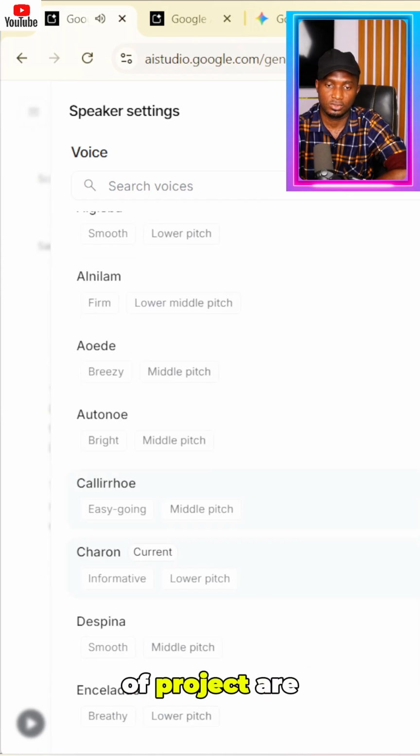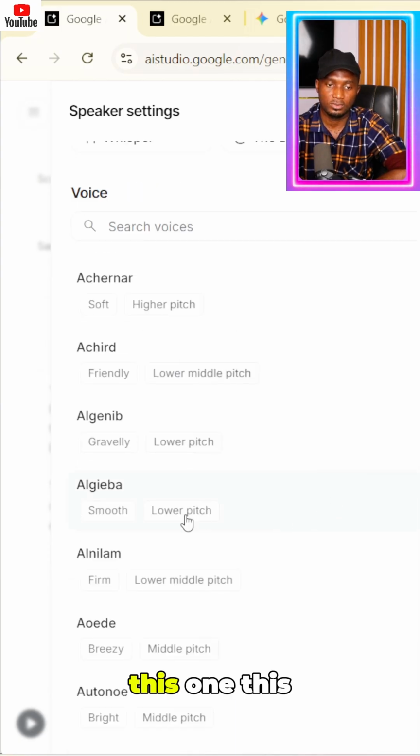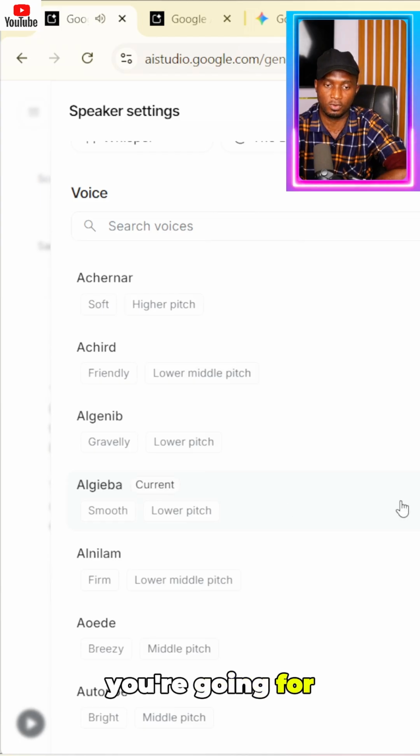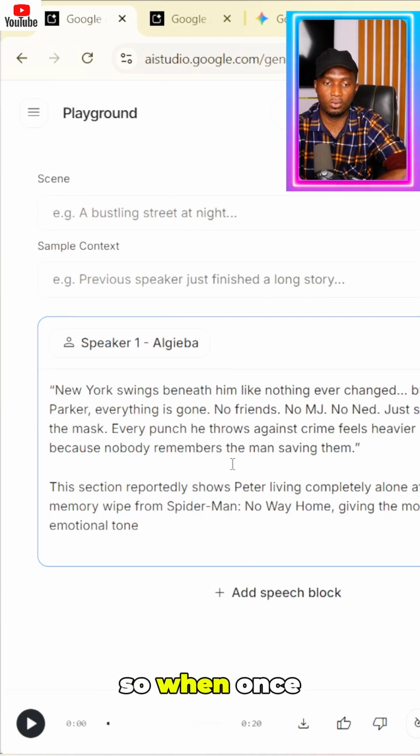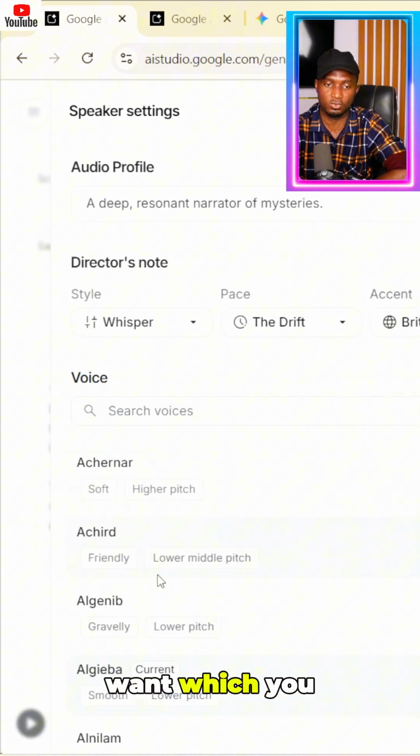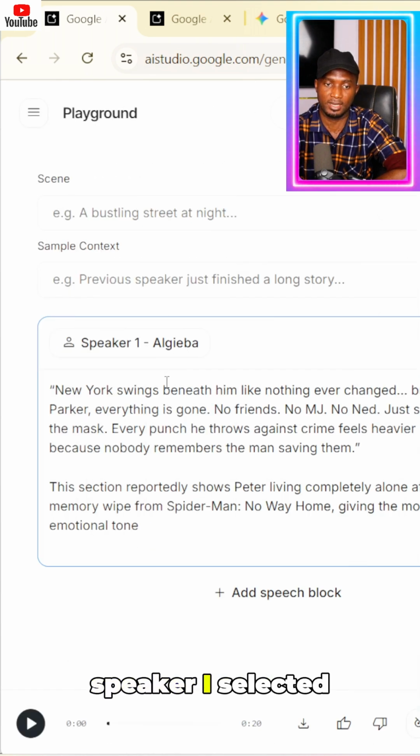For this particular tutorial, I prefer using either this one or this one. This Algebra is for male, and the other one is for female voice. So if you are going for male, just select this. Once you have selected the speaker you want, which you can see is Algebra that I selected,